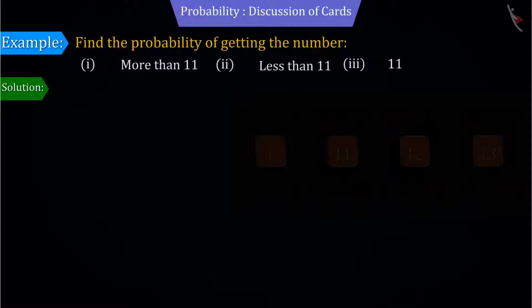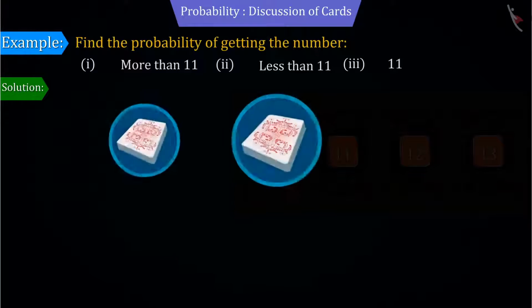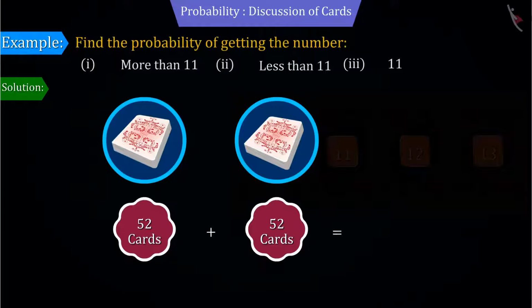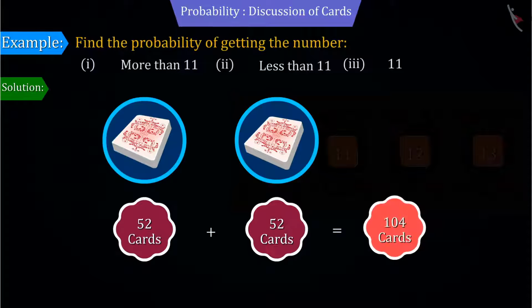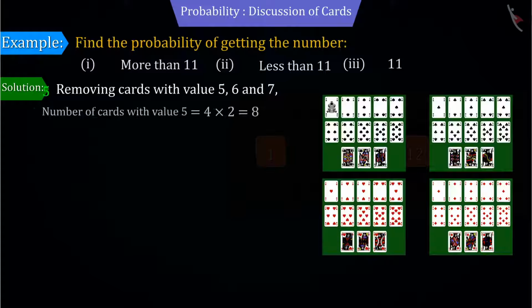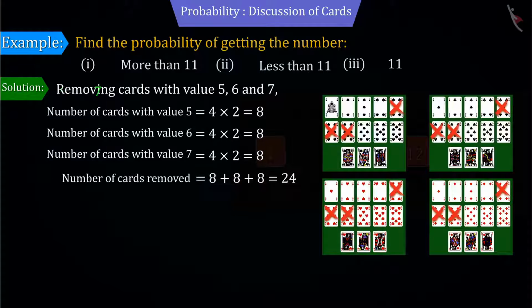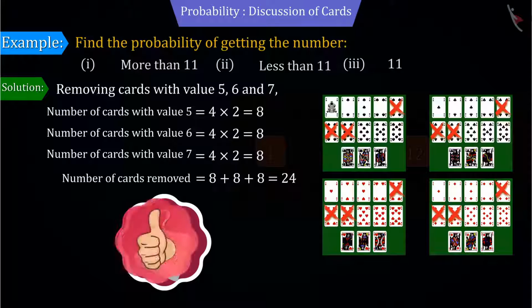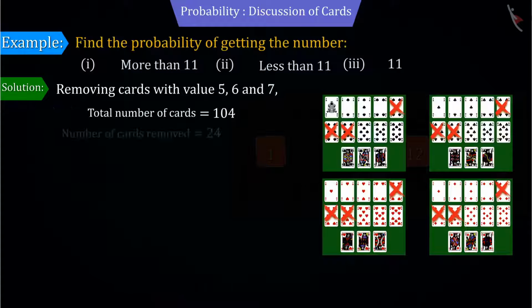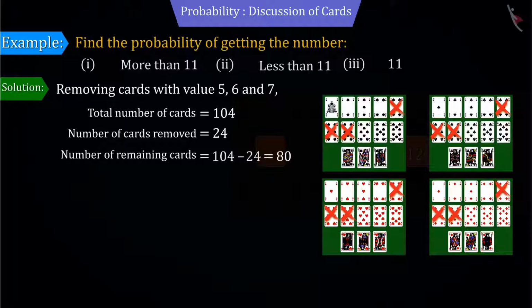According to the information given, we have 2 decks of cards totaling 104 cards. If all the cards having 5, 6 or 7 are removed from these cards, then what will be the total number of remaining cards? Absolutely right. The number of remaining cards will be 80.